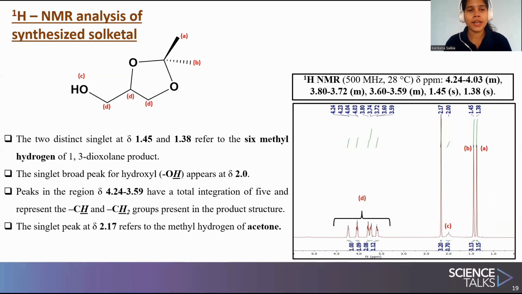Again, in the range 4.24 to 3.59, peaks are seen, and it has a total integration of 5. Thus, it represents the CH and the CH2 groups present in the Solketal molecule. All of them have been designated as D. There is another peak at chemical shift value of 2.17, which refers to the methyl hydrogens of acetone.